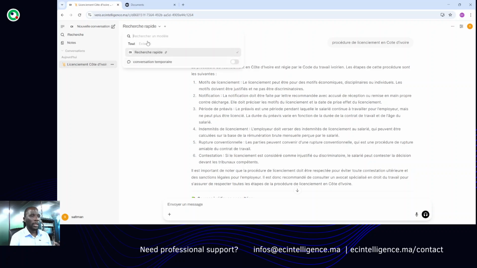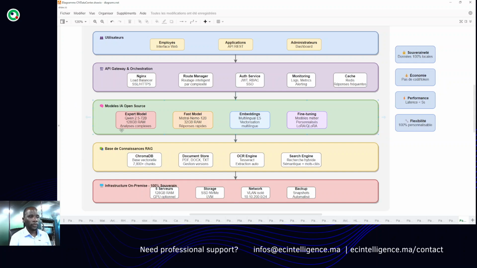And we also have the expert model, which is much bigger. It is the 72 billion parameter model that we have implemented. I have not yet activated it for the video, but you will see the virtual machine on which it runs.